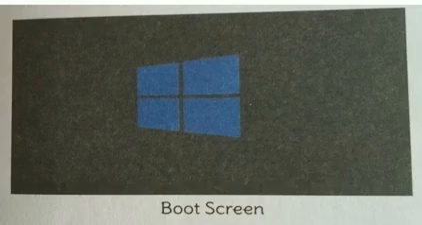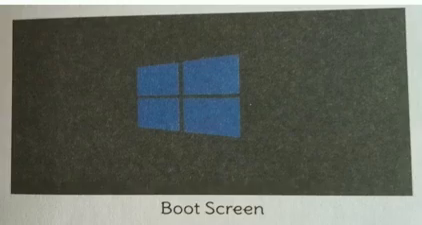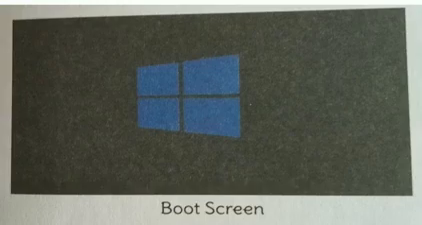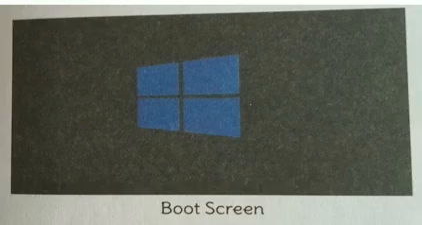Starting the computer. Switch on the main power supply switch. Now press the power button on the CPU. The computer starts. Switch on the monitor. The startup process of the computer is called booting.